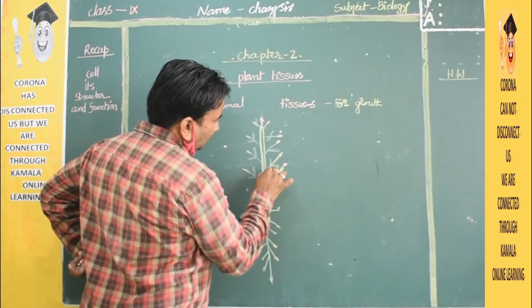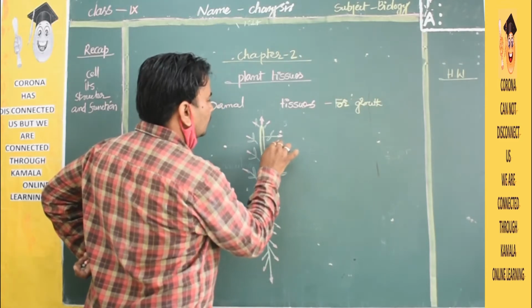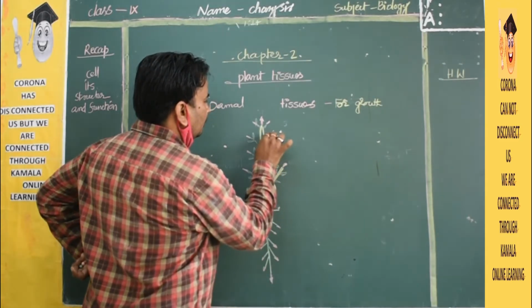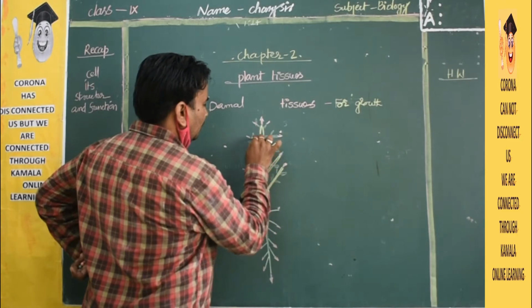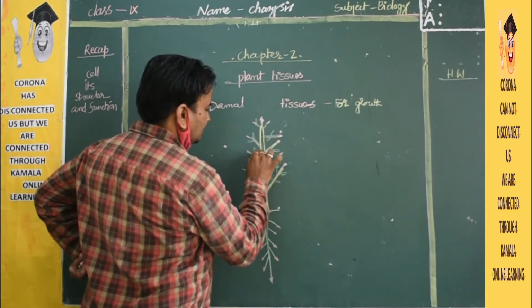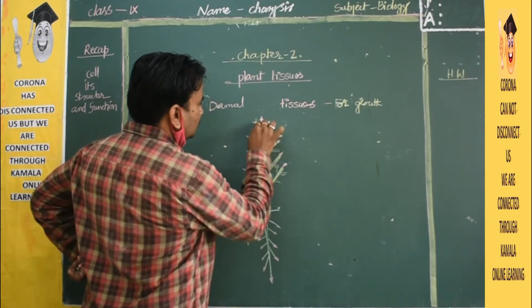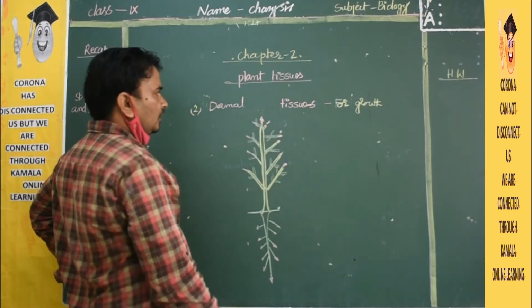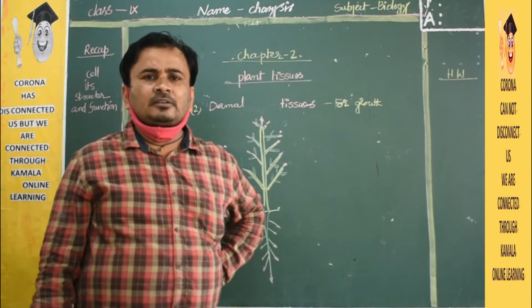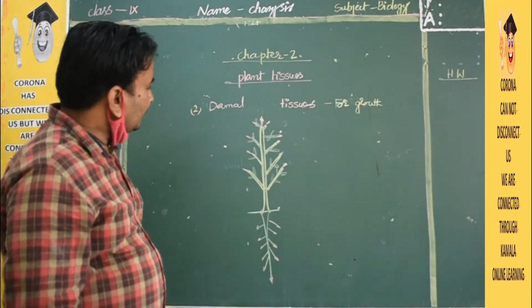This is called dermal tissue. A bark-like structure which will protect the branches. That is nothing but dermal tissue. Clear, children? Dermal tissue will protect the plant.